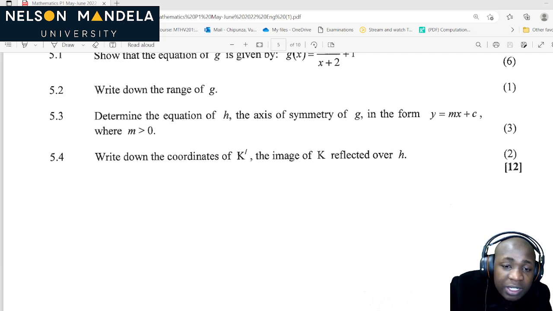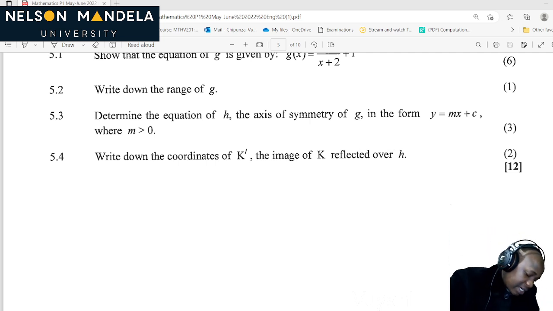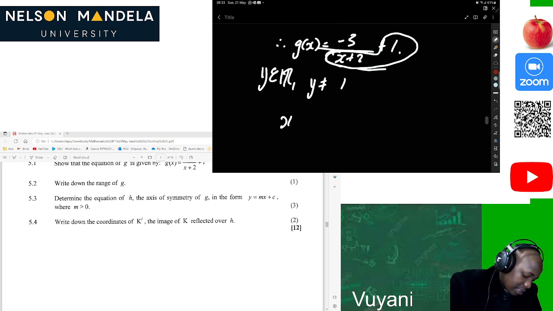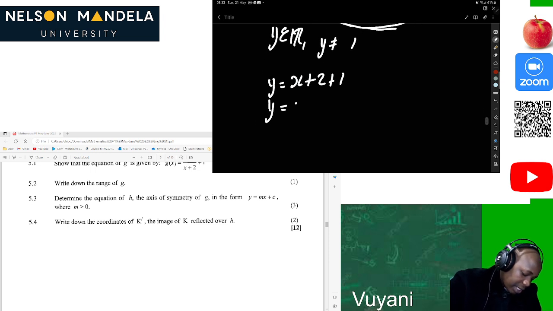Okay, determine the equation of h, the axis of symmetry of g in the form of that, which means the positive gradient. This is easy, so we're just taking this part here, okay? This is straightforward because we know that the axis of symmetry of a hyperbola is taken here, where I just circled. So when it's a positive gradient, which means that x plus 2 plus 1 is our positive gradient, so y is x plus 3.